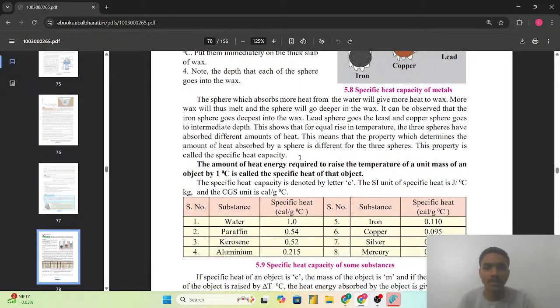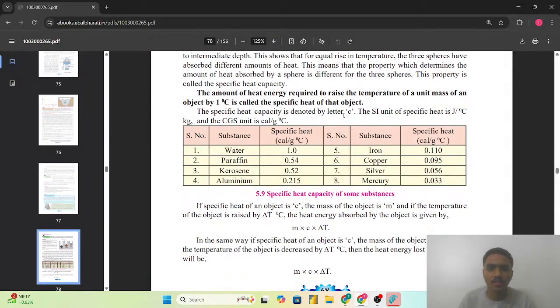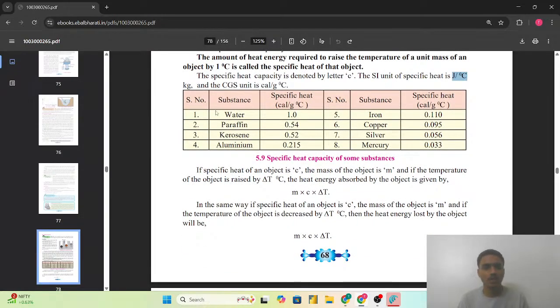So the amount of heat energy required to raise the temperature of a unit mass of an object by 1 degree Celsius is called the specific heat of that object. Specific heat capacity is denoted by the letter small c. The SI unit of specific heat is joule per kg degree Celsius, and the CGS unit is calorie per gram degree Celsius. सो यहाँ पर डिफरेंट स्पेसिफिक कैपेसिटी दी है: वाटर की 1.0, पैराफिन वैक्स 0.54, केरोसिन 0.52, एल्यूमिनियम 0.215. This is basically for the understanding.